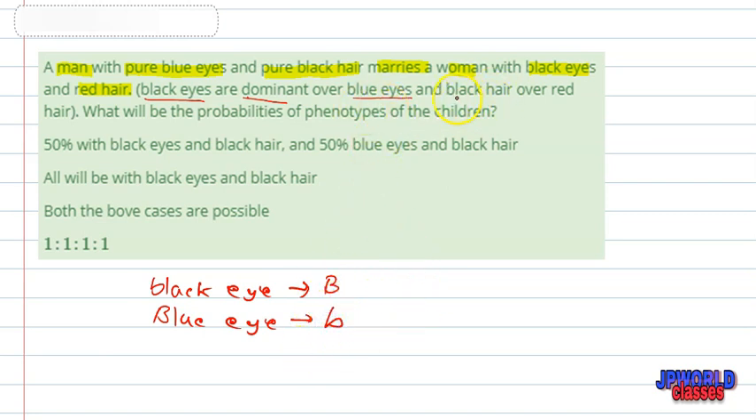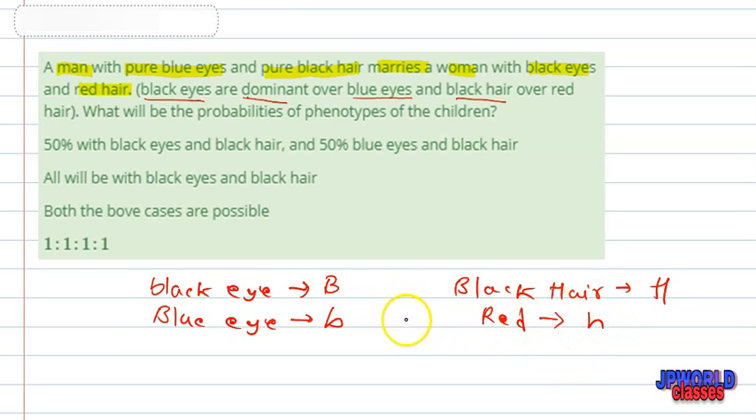And same with hair: black hair is dominant, so let black hair be H, and recessive here is red hair, so let red hair be recessive, small h.